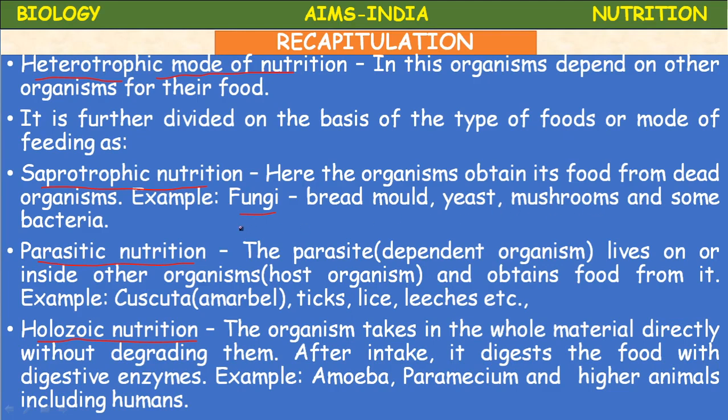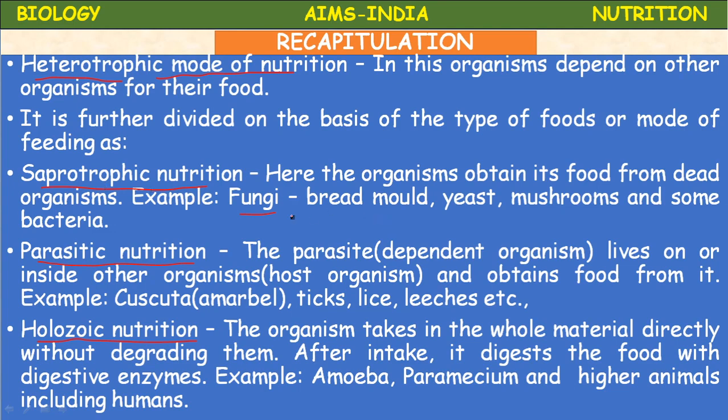That's why they are called scavengers on the earth. They decompose dead organisms, dead plants and animals. Such kind of nutrition is called saprotrophic. It is of two types, saprophytic and saprozoic.